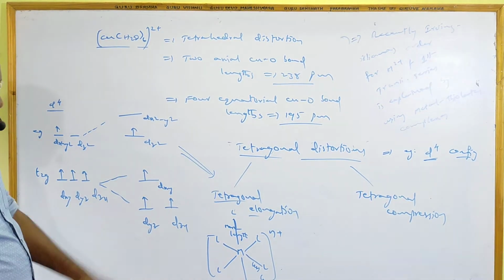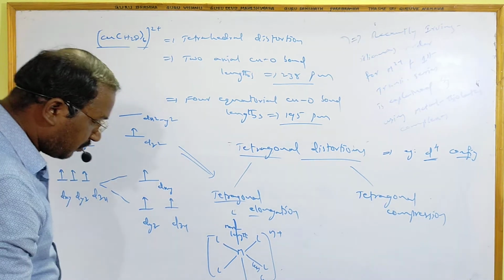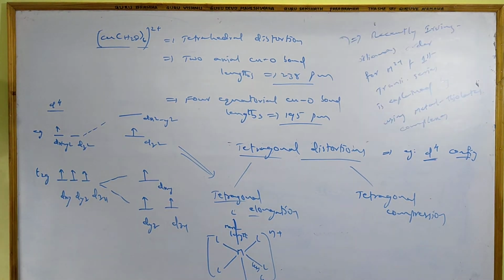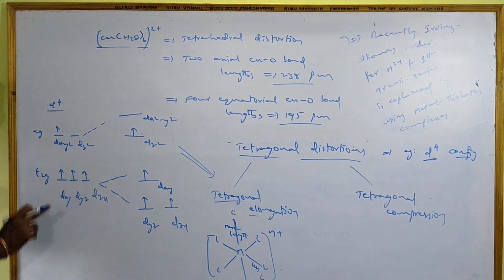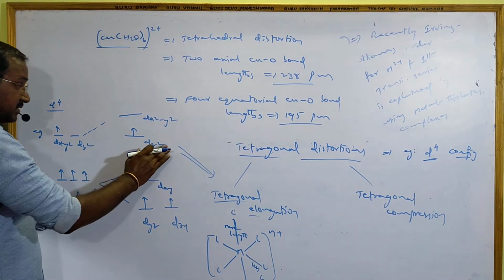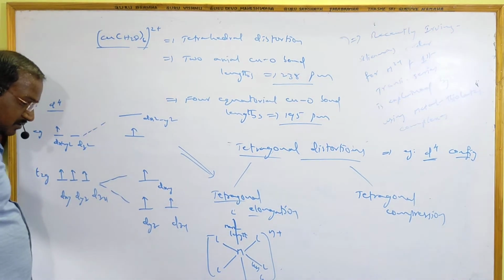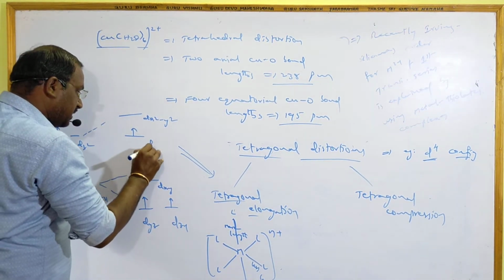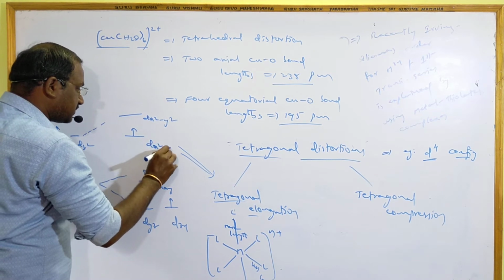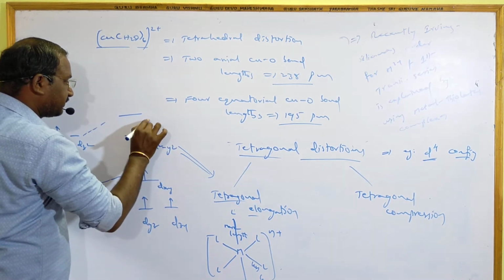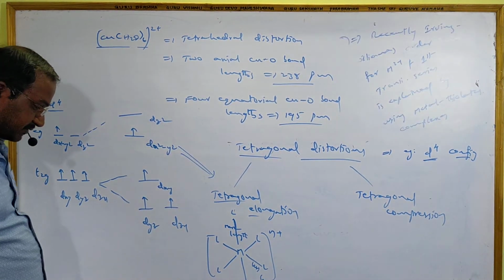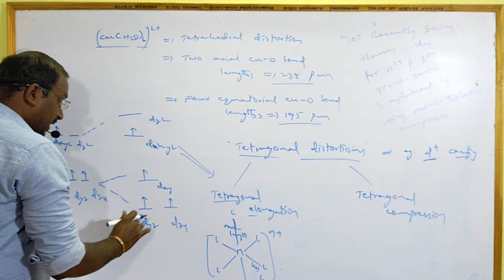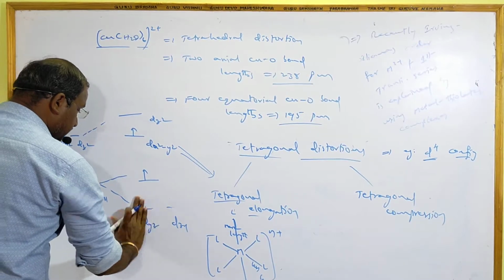Next, tetragonal compression. How does tetragonal compression take place? Same d configuration, d4, same like this, but instead, if the electron goes to dx square minus y square and dz square, here also it will be changed.